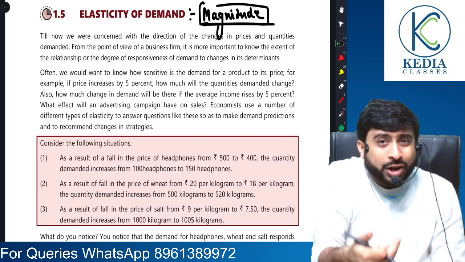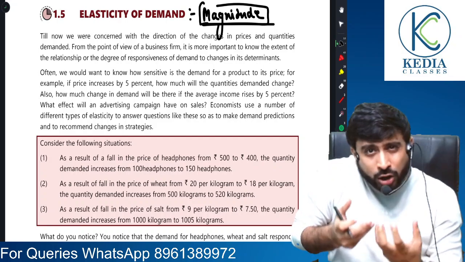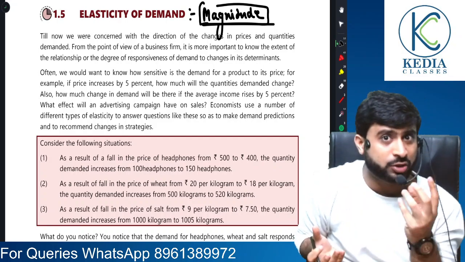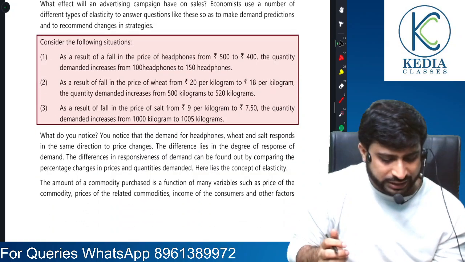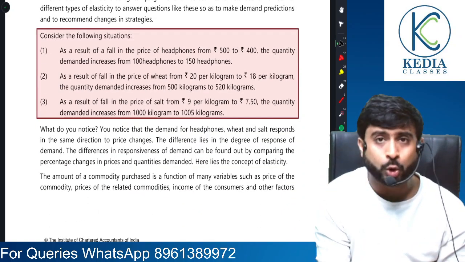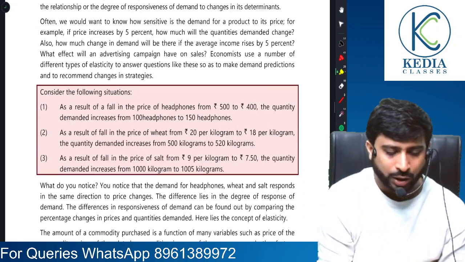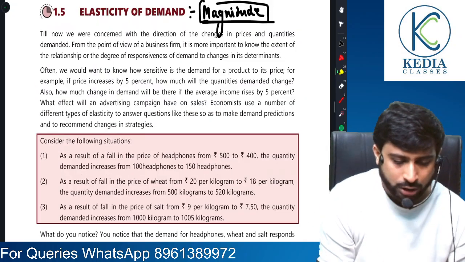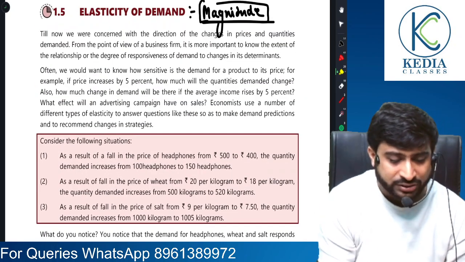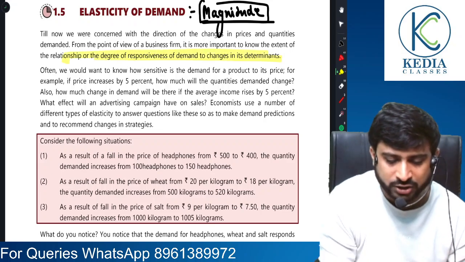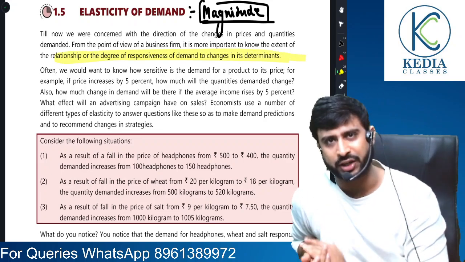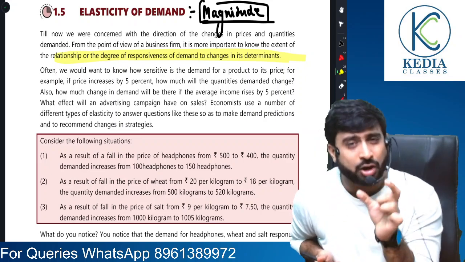Now what is elasticity of demand and what are its types? Friends, elasticity of demand is the degree of responsiveness. Let me highlight it for you. As I had already told, whatever would be important would be highlighted in the yellow shade. So let me do that for you. When I talk about elasticity of demand, it is concerned with the degree of responsiveness of demand to the change in its determinants. See, there are different factors affecting demand. That is the meaning of determinants.